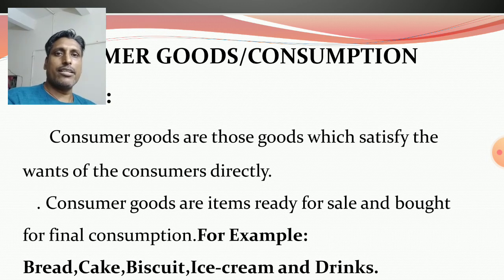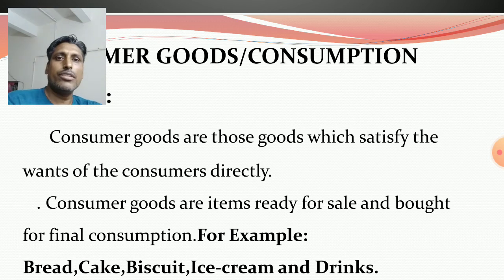Similarly, every day we need food items like food grains, vegetables, milk, because these goods directly satisfy our needs. So consumer goods are those goods which satisfy the wants of the consumers directly. Consumer goods are items ready for sale.